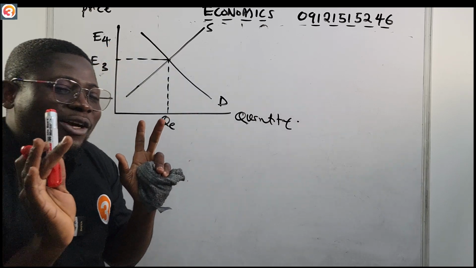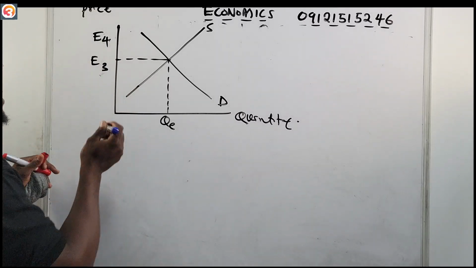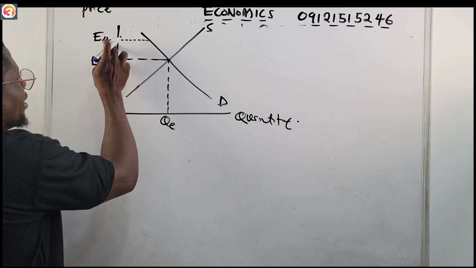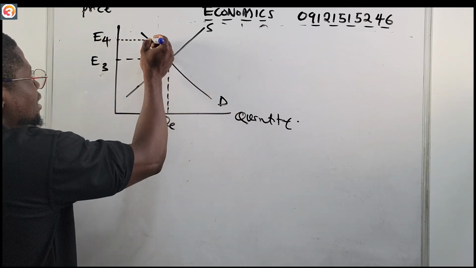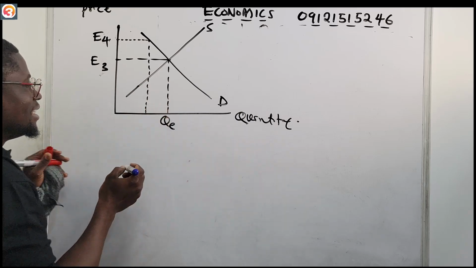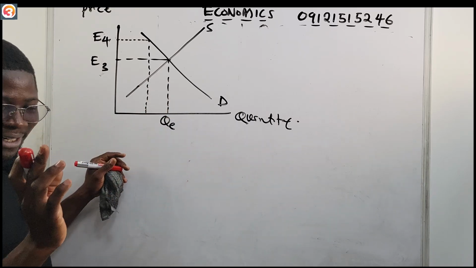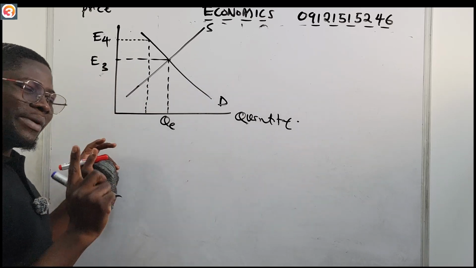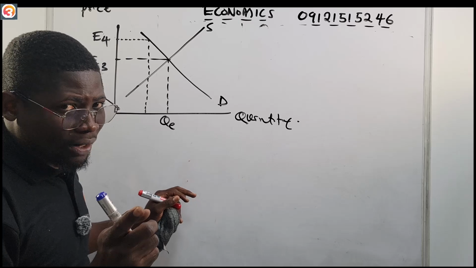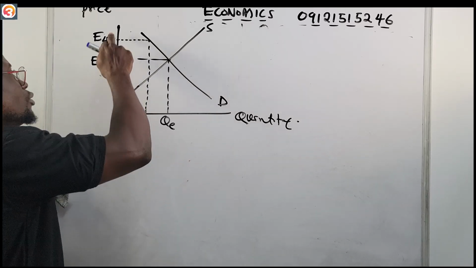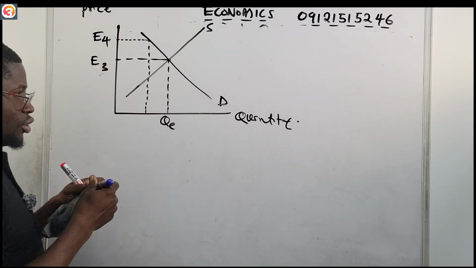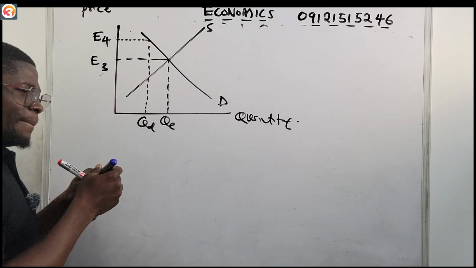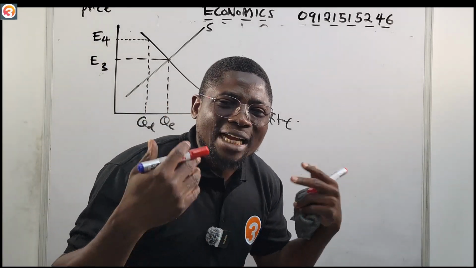Now let us settle down to analyze what happens. When price goes here, if you trace it to hit the demand curve, you see that a lesser quantity than the equilibrium quantity will be demanded, because the price has increased. From the law of demand, as price goes up, quantity demanded will reduce. So this will be our quantity demanded. It reduces because buyers are not willing to buy at that high price.